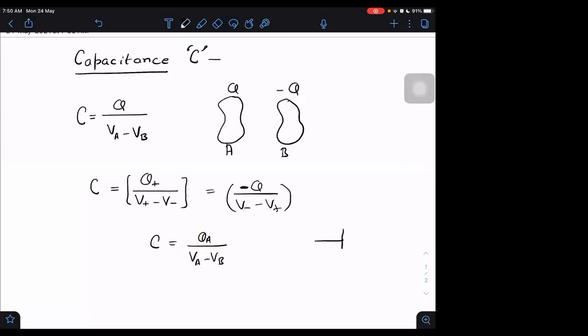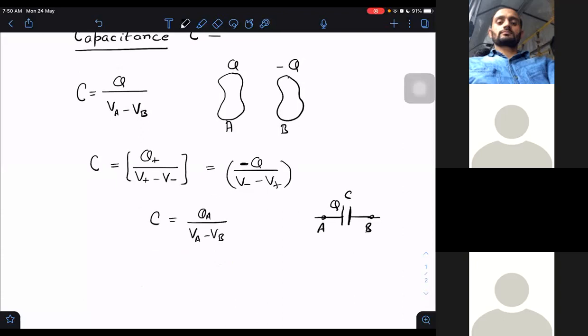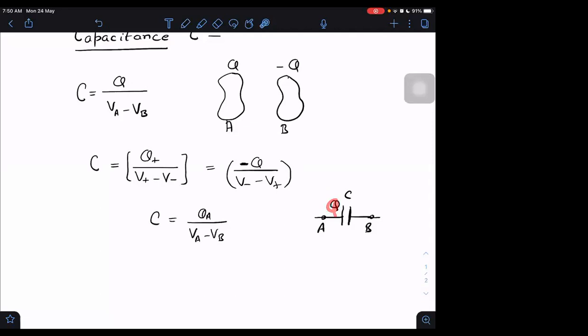Let us say I have a circuit diagram. This is how we represent capacitance, by the way. This is the symbol of a capacitor. So if I have A and B, A is the potential on one side and B is the potential on the other side, and let us say the charge stored on this is Q. Let us say you want to write the KVL equation and you don't know whether Q is positive or negative because it is still unknown. Then simply treat it to be positive. That is how we should do.